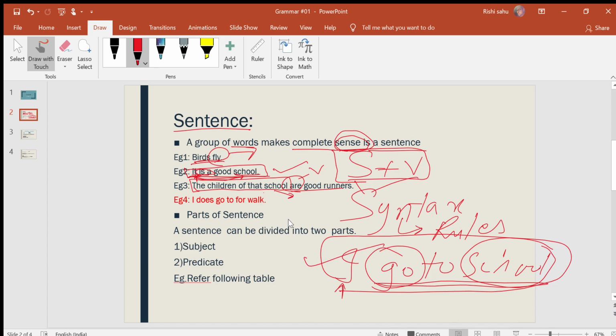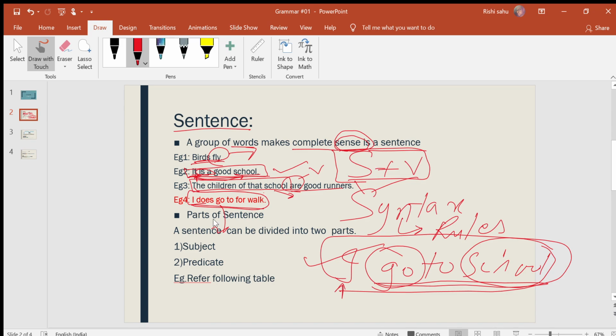Now the next example, example 4, which I highlighted in red color: I just go to for walk. This sentence is syntactically wrong, and it is senseless. It does not give complete information, and it looks vague.